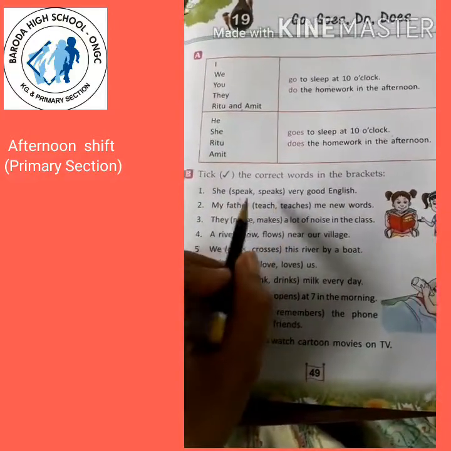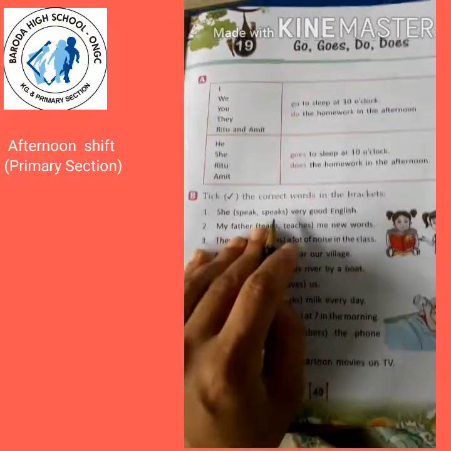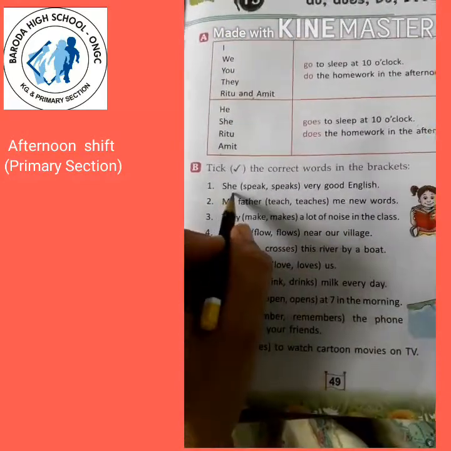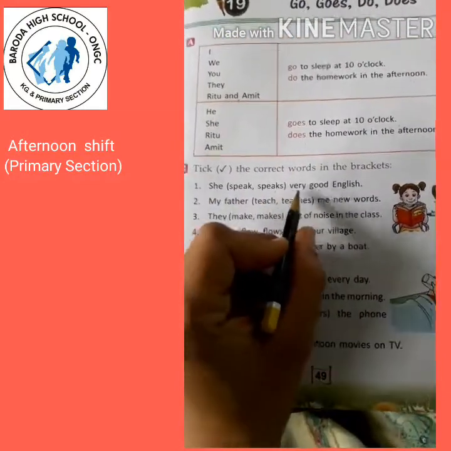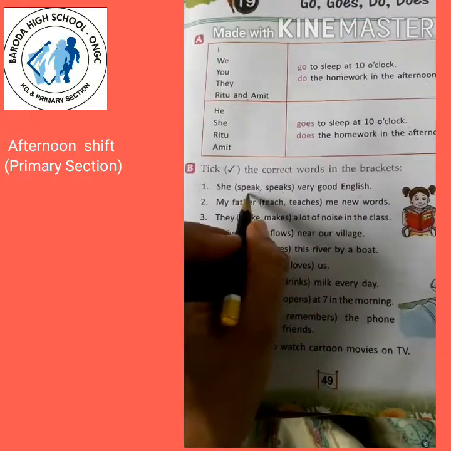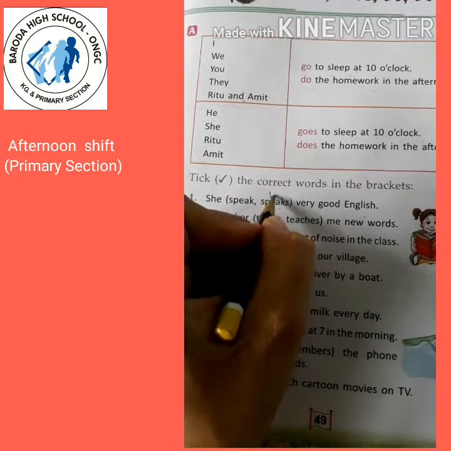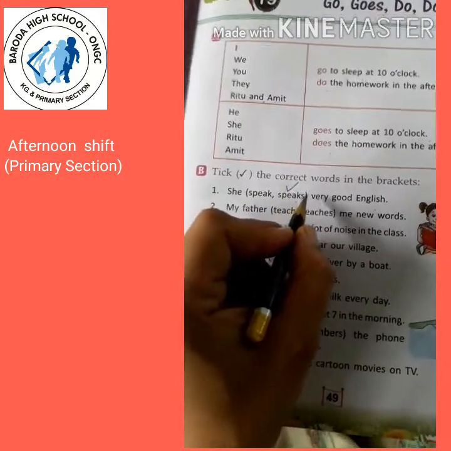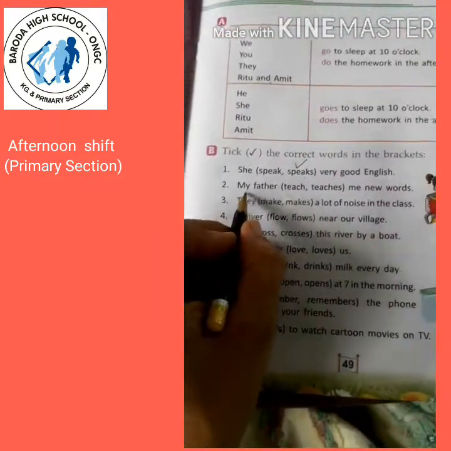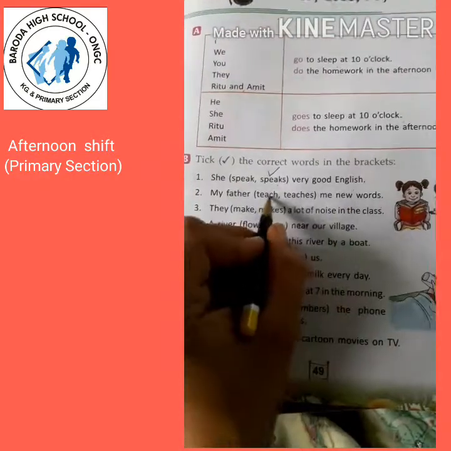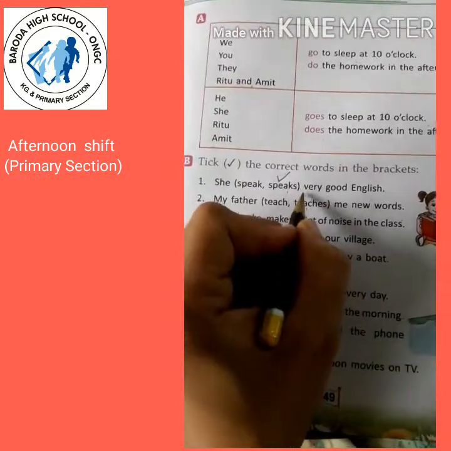Here in brackets, two verb forms are given. We have to tick the correct one. She speaks very good English. What will we take, speak or speaks? Correct, speaks. Because with she we will choose the verb with s. My father teaches me new words. Teach or teaches? Correct, teaches.